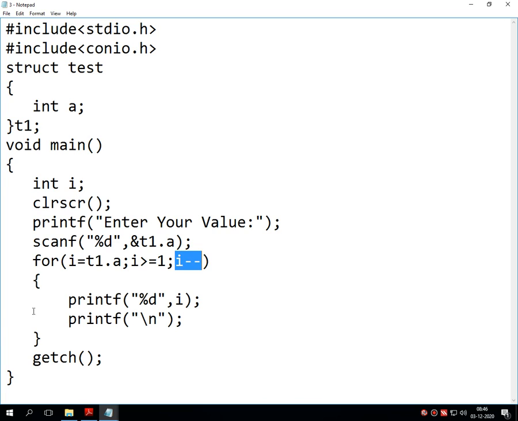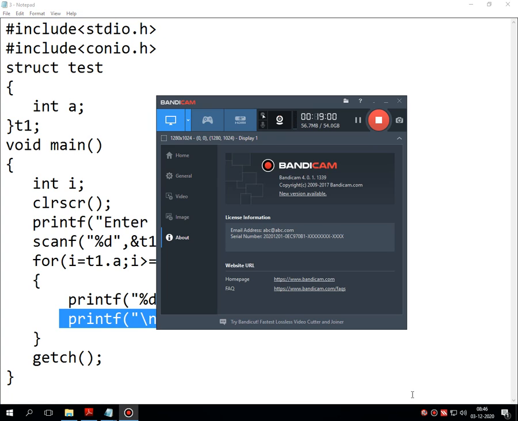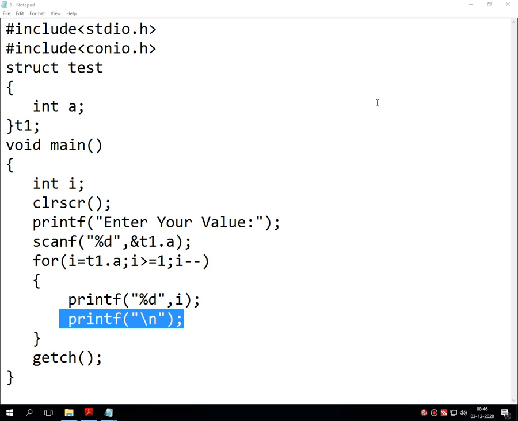Whenever it decreases the value, it prints the new value onto a new line using the \n statement. So this is the code using which we can print 10 to 1 using a for loop.